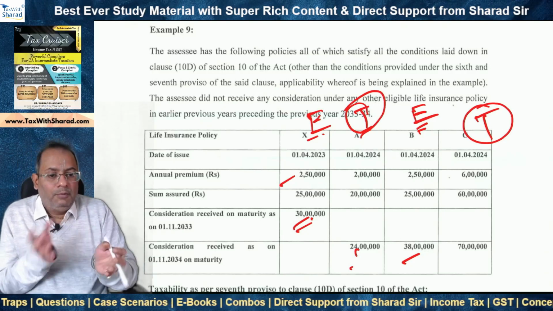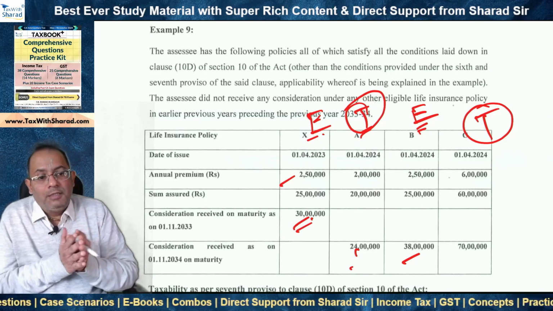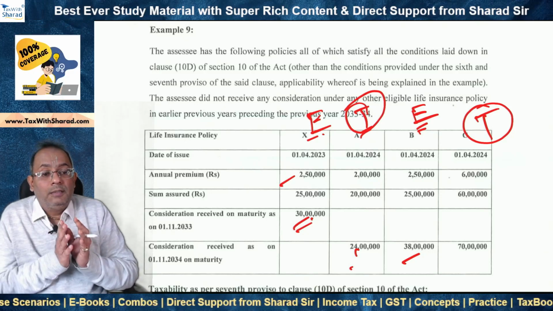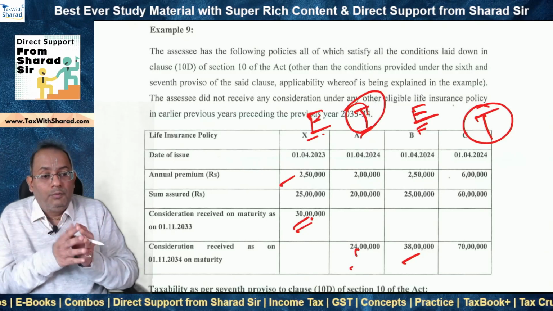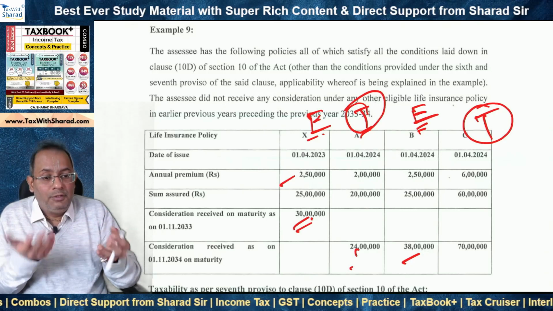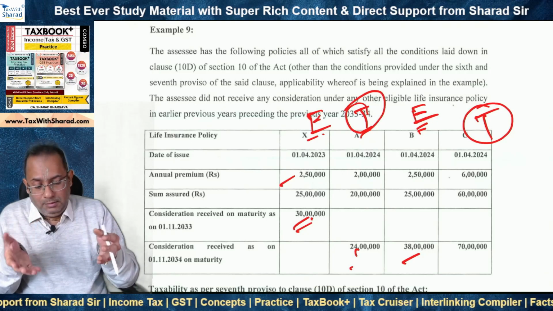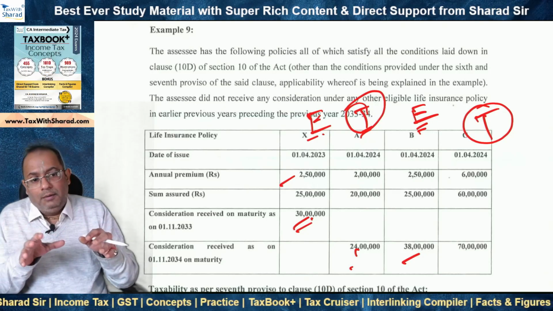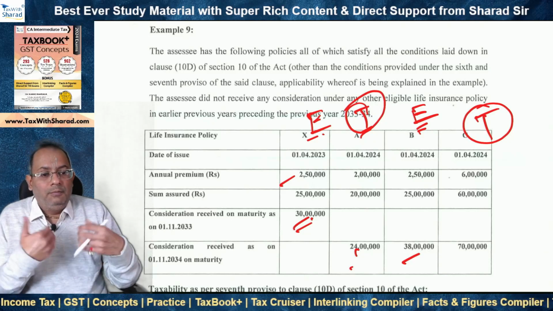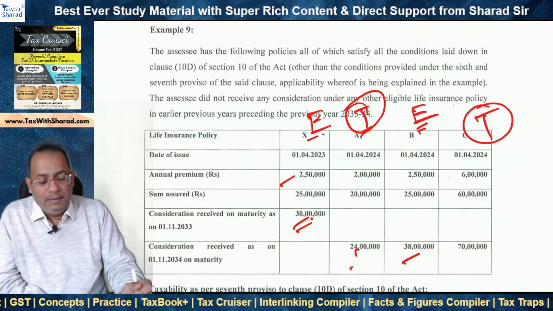So when you have these multiple policies and there are more than one options which are available, then what you should consider are the combination of those options which result in the maximum benefit to the SSE. That means where the aggregate of proceeds from those policies will be the maximum, because that will give the maximum exemption to the SSE.